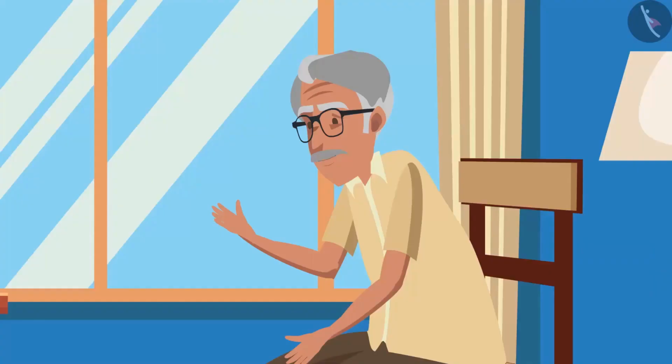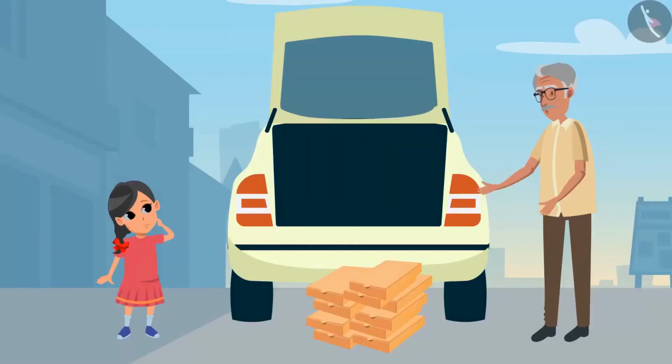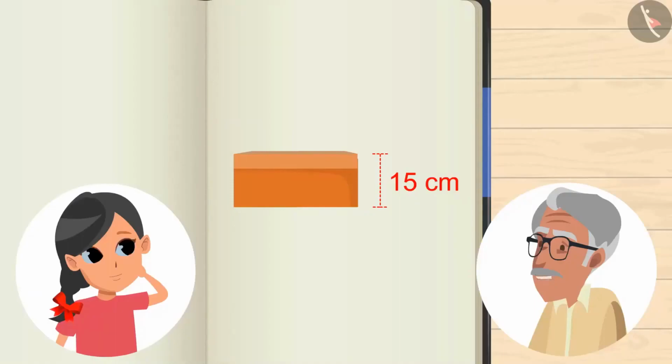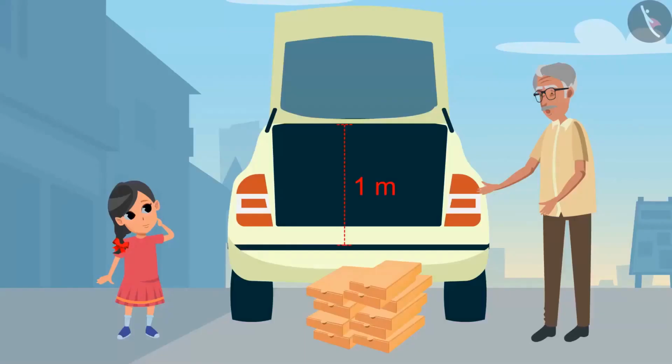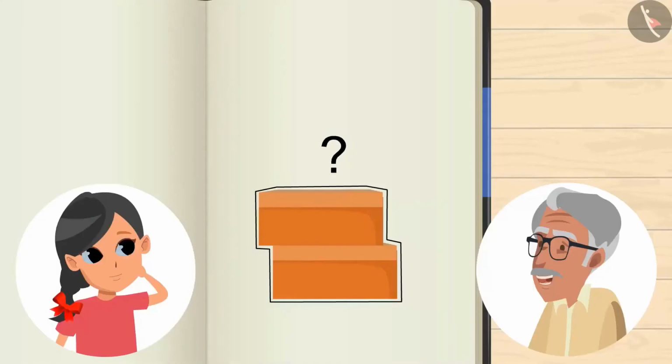So before eating the mangoes, tell me one thing. We have to place these 10 boxes in the car's dicky. Height of each box is 15 centimeters and height of dicky is 1 meter. So how many boxes can be stacked on the top of each other?